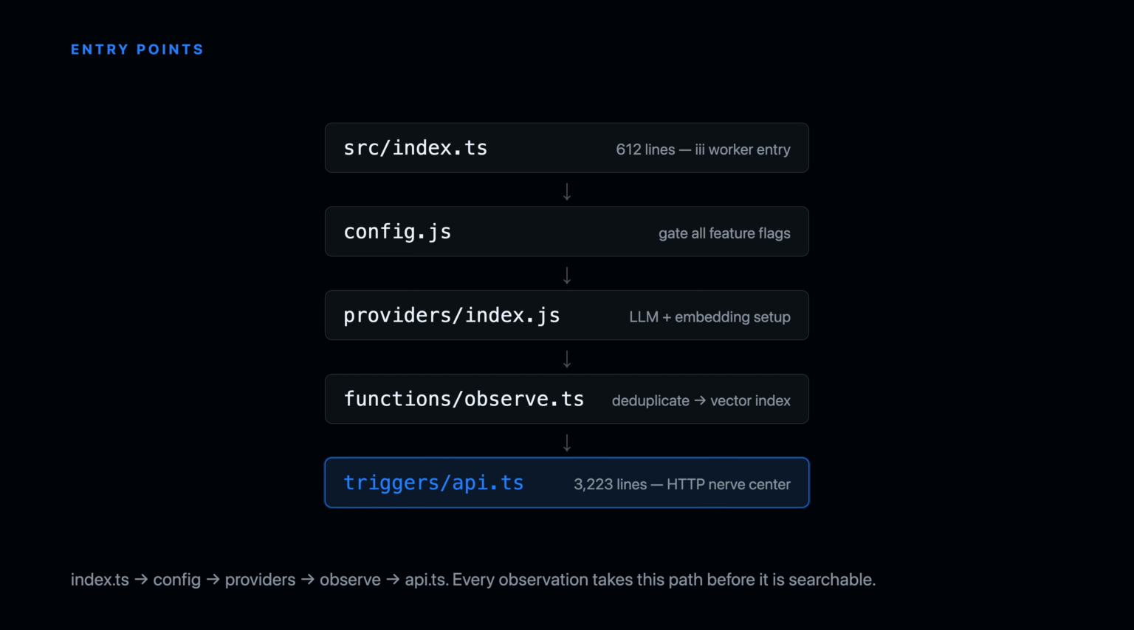Second signal, the call chain. index.ts registers the iii worker and routes everything downstream. Every incoming observation flows through functions/observe.ts, dedup, privacy strip, vector index, and terminates in api.ts. LOC and call chain point at the same file. That is not a coincidence.